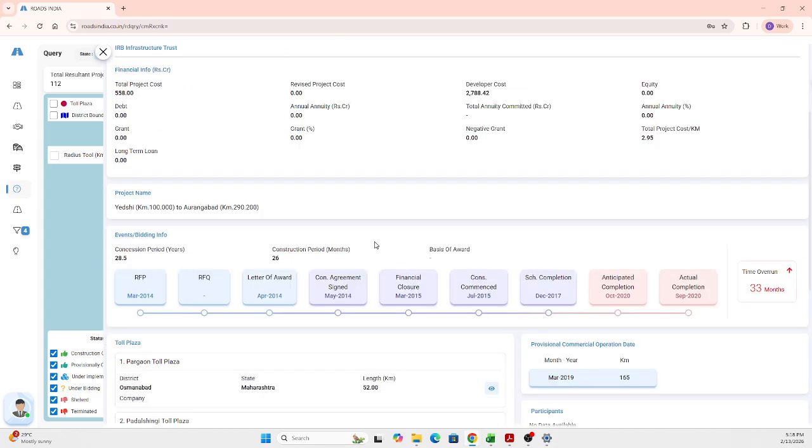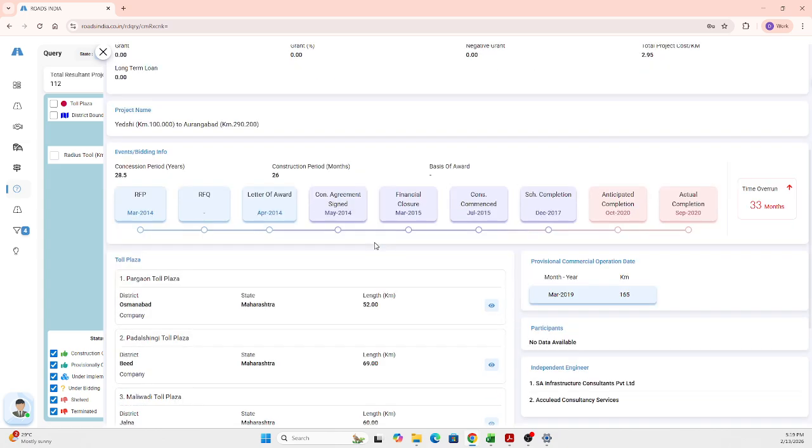This is the life cycle of the project. Starting from RFP till actual completion, as I mentioned, there are 8 different events that happen, and all those events are captured with their month and year data. Along with it, the time overrun, which is the time gap between actual completion and the scheduled completion. So you get the complete life cycle and the transparency of the progress that has happened in this particular project. Along with it, you get the concession period and also the construction period information. So you get the complete idea about that.